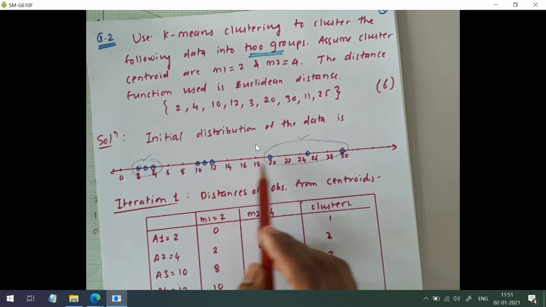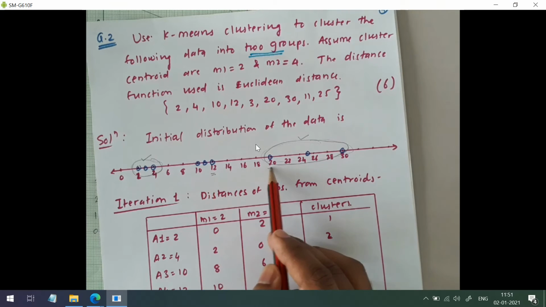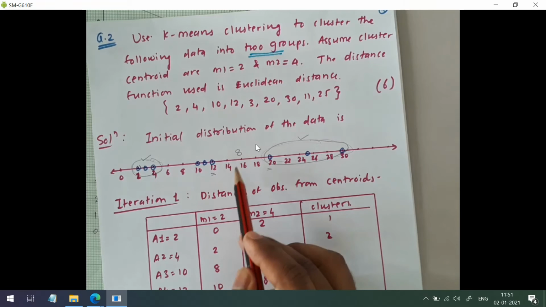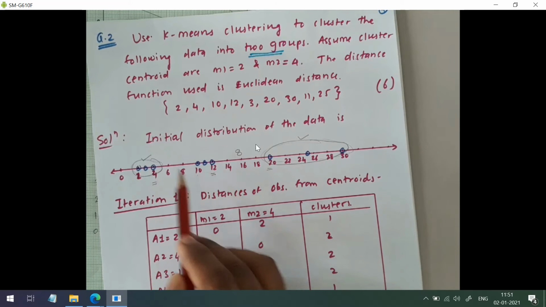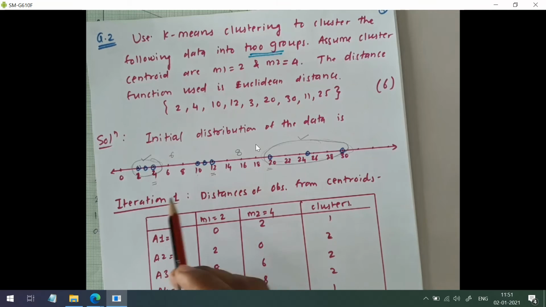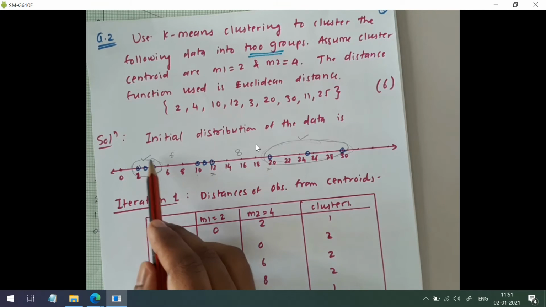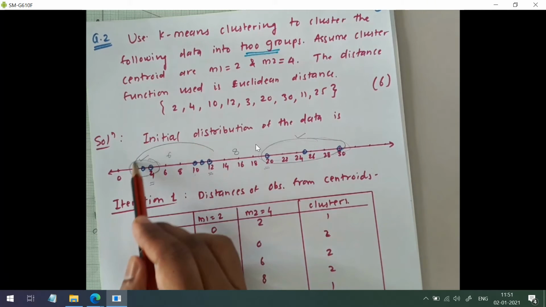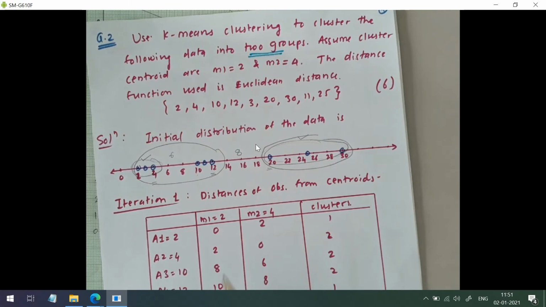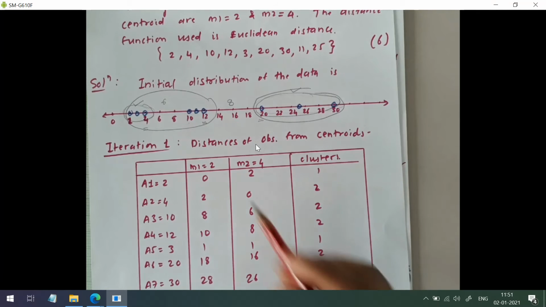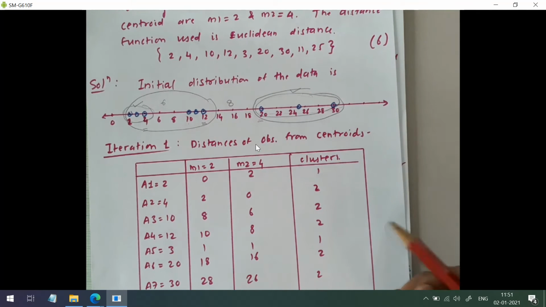See the distance between these: it is 12 and 20, so the distance is 8, and here it is 4 and 10, so the distance is 6. Definitely these 3 points will belong to this cluster only. So this is our final answer. But we will prove it. We'll solve the numerical, but we know the answer, and that will be used for cross checking.